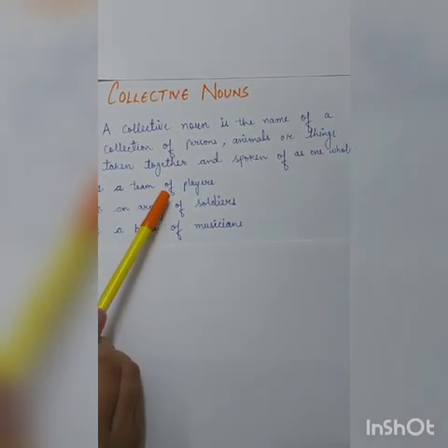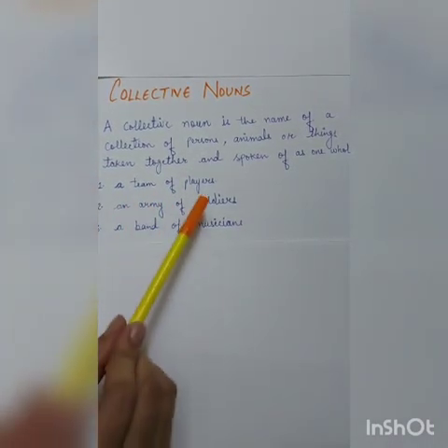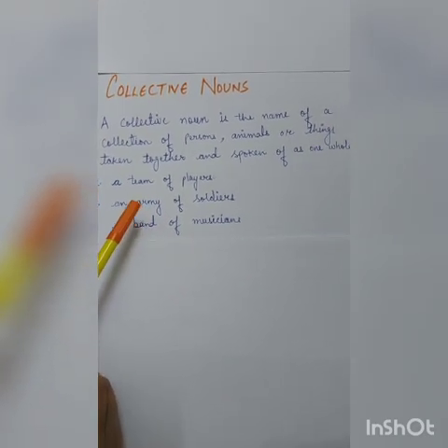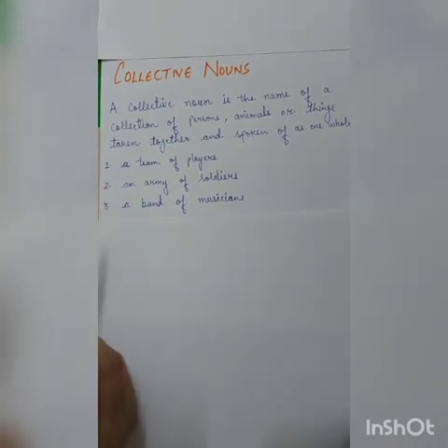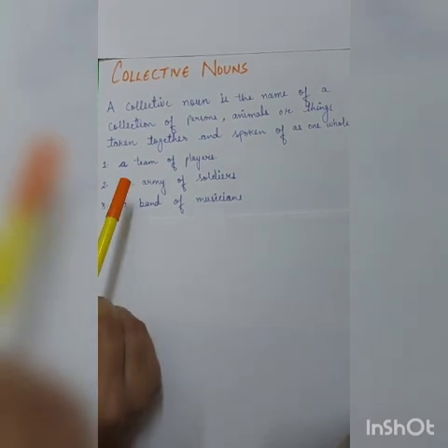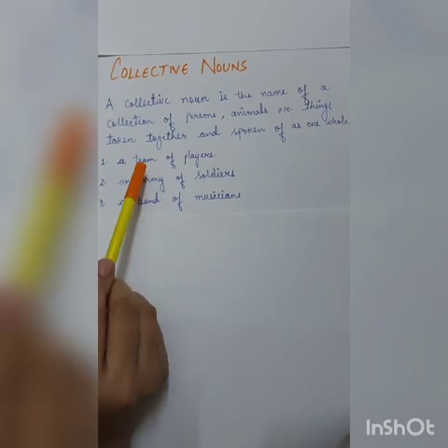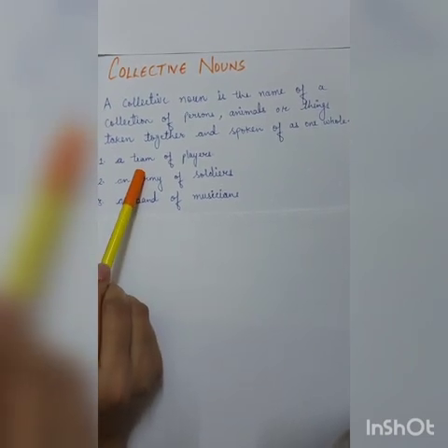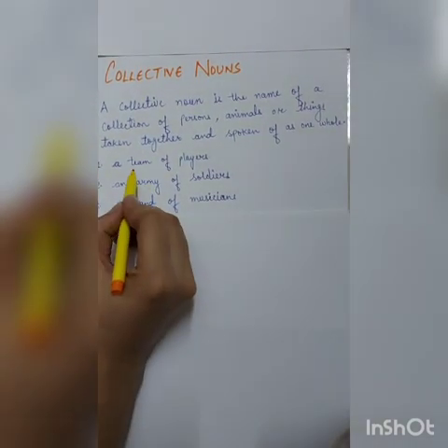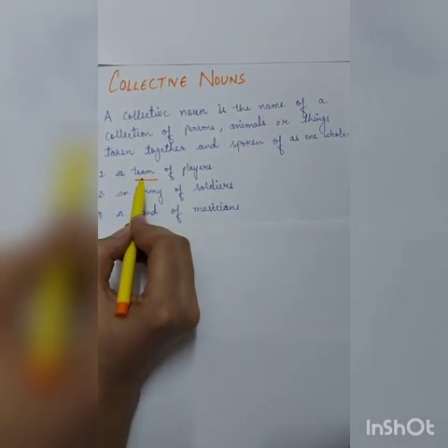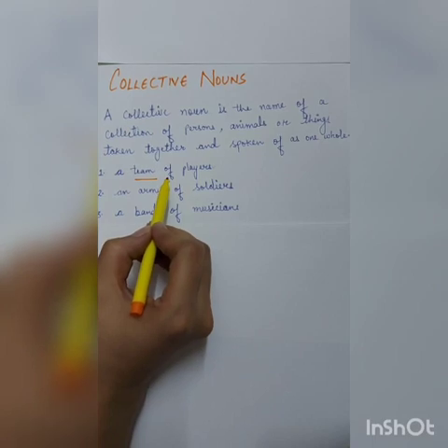A team of players. When a number of players are playing together, it is known as a team. So, when we refer to a collection of players or a group of players, it is called a team. So here, the word team is a collective noun because it stands for what? It stands for a collection of players.